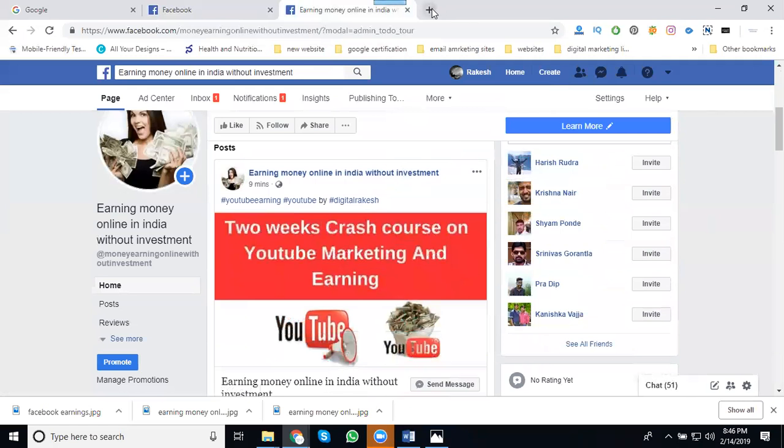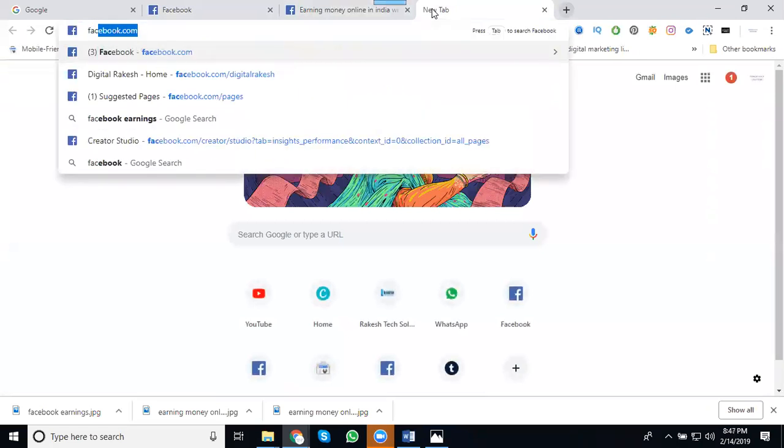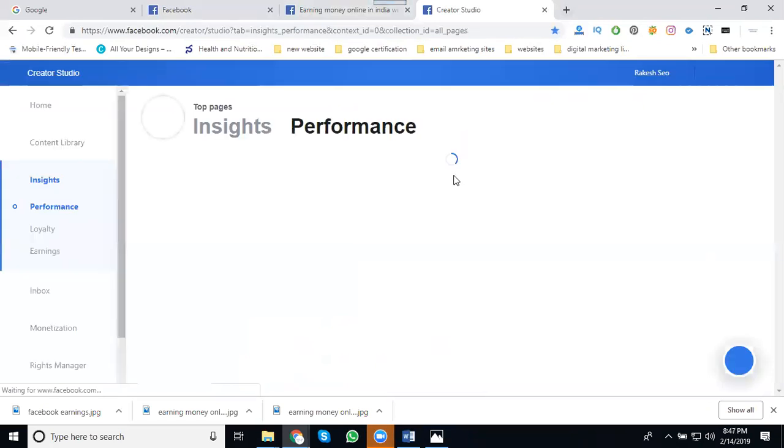You can check by the option called facebook.com/creator/studio. The URL will always be mandatory. In this studio, you can select your home button.